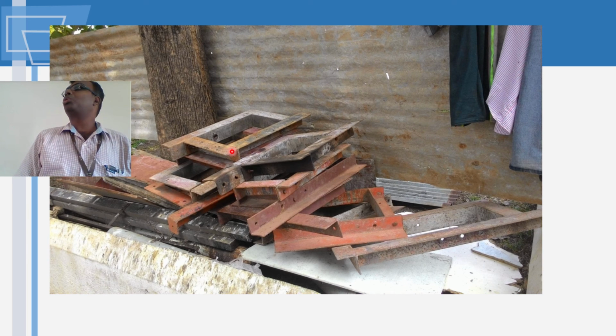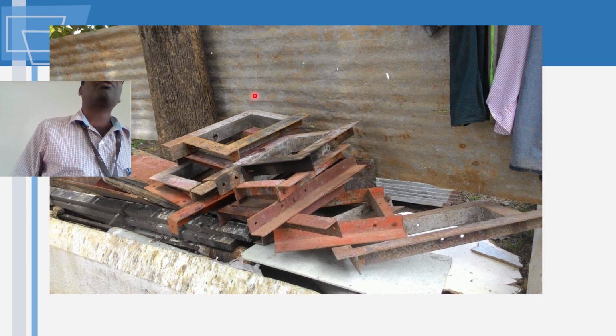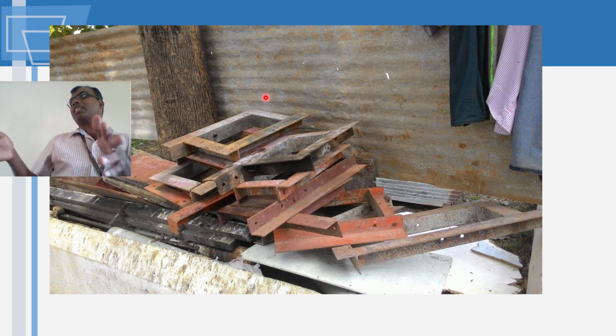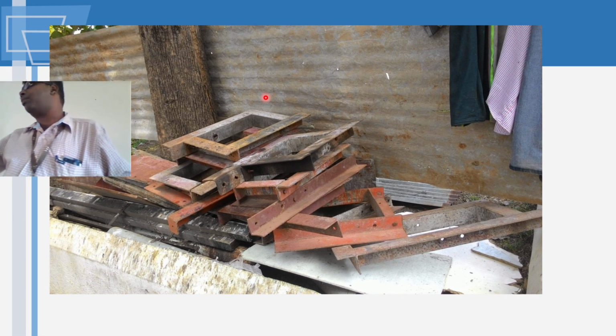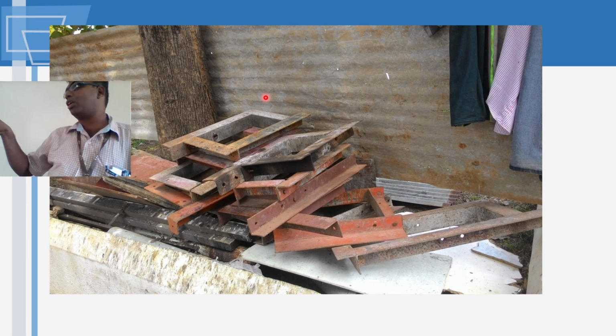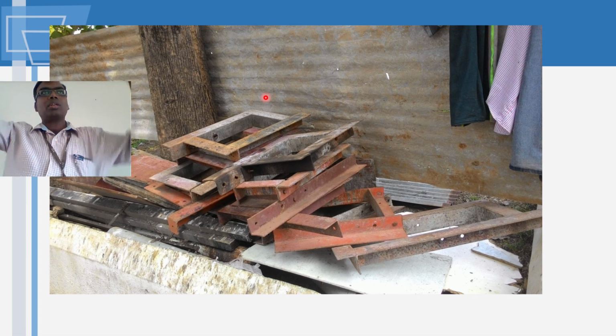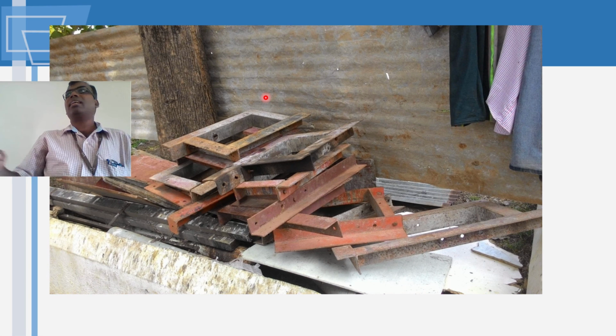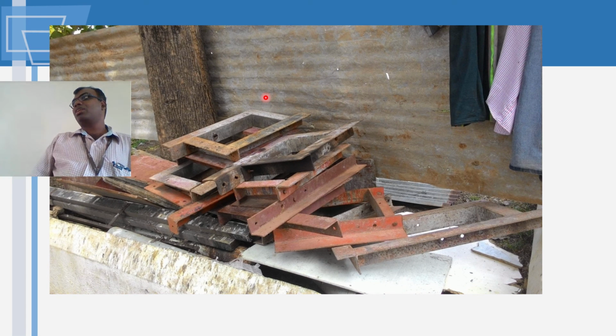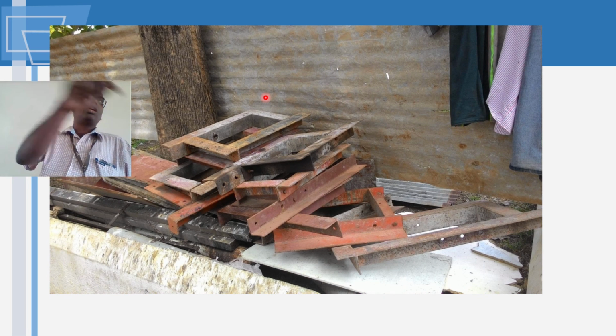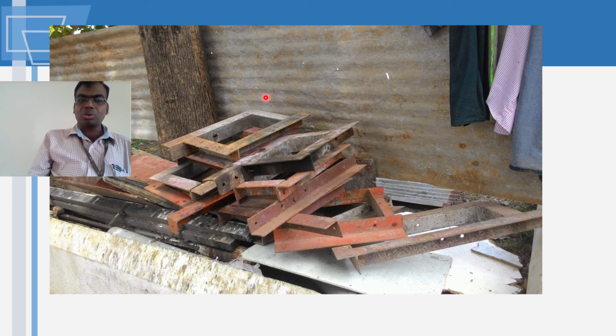This is called the shoe of the column. They'll make the foundation pad. After they make the foundation pad, they'll again have to make the marking for the location of the column. Then they'll take this shoe, keep it, align it, and then they'll start the shuttering for the column. In fact, if you go now, you'll be able to see them do this.